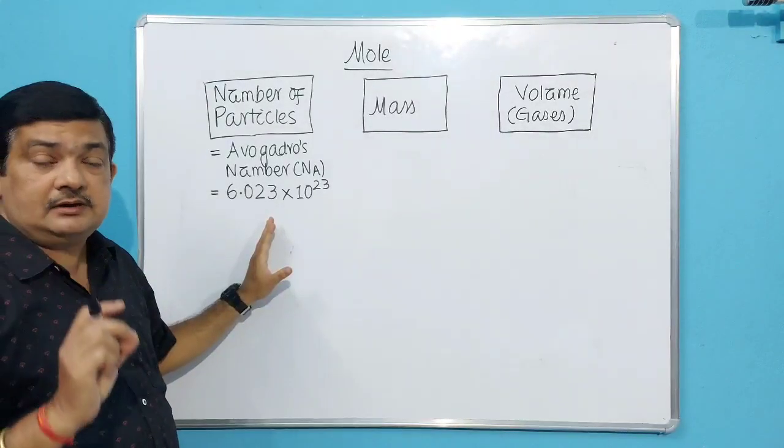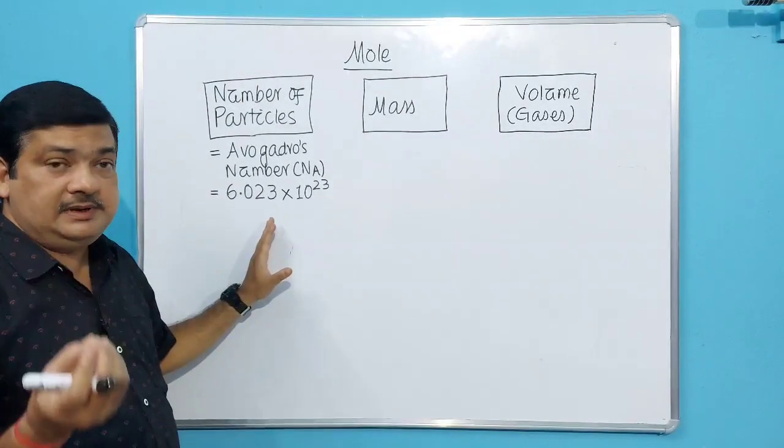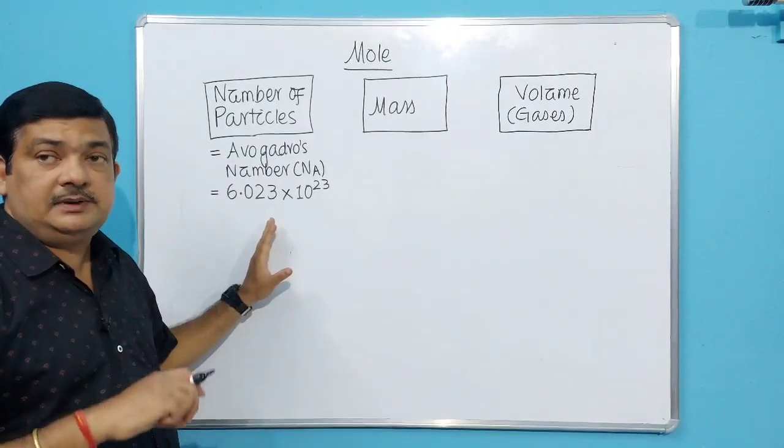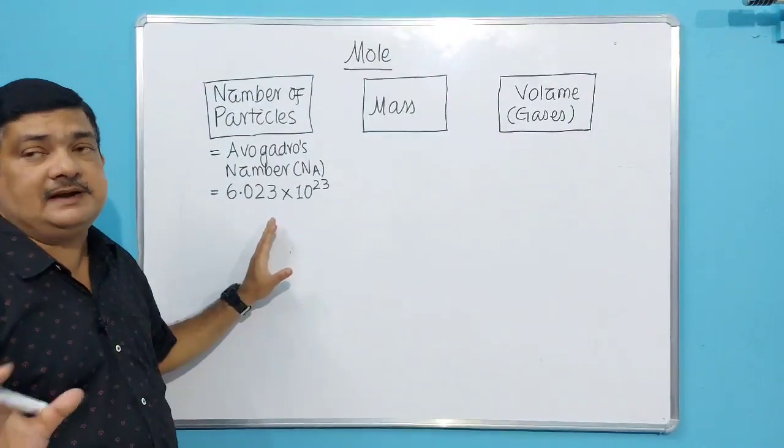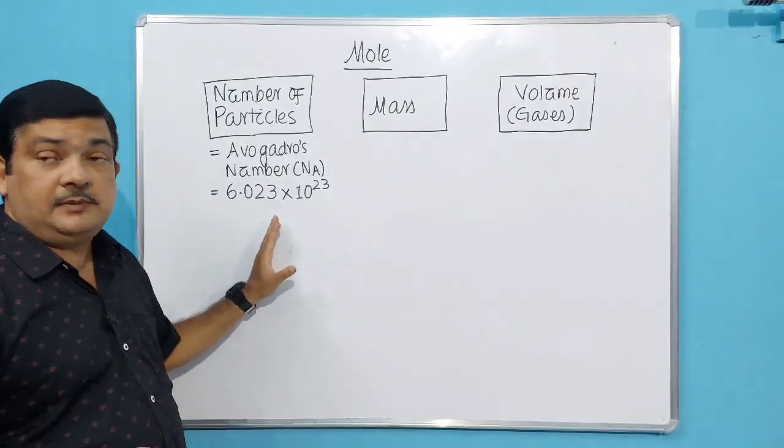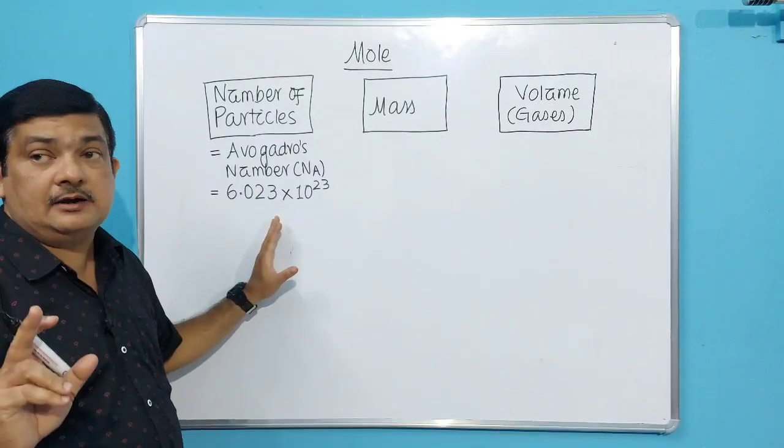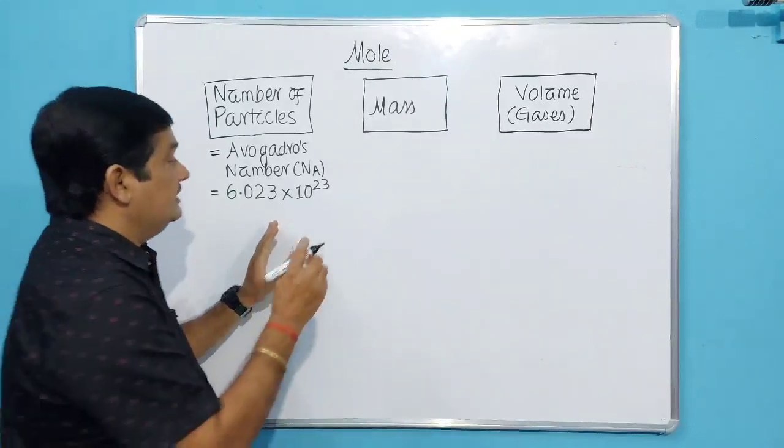So what do you mean by particles? Now it may be atoms, it may be molecules, it may be ions, it may be electrons, any particle. So how many particles will it have? Avogadro number of particles it will have.